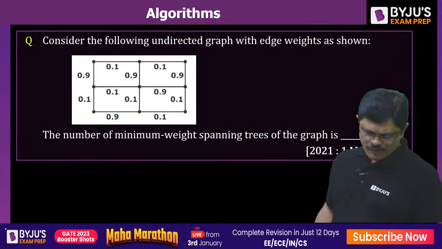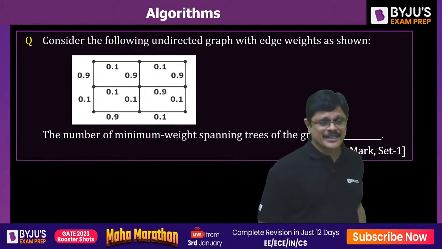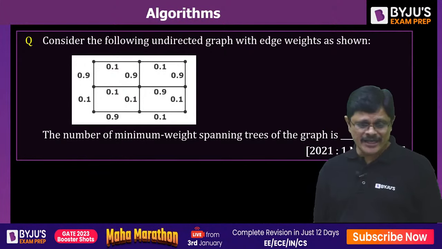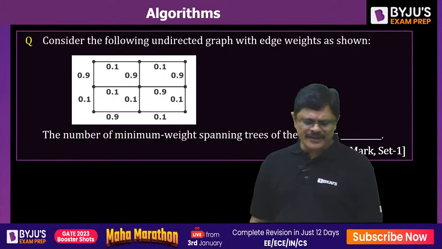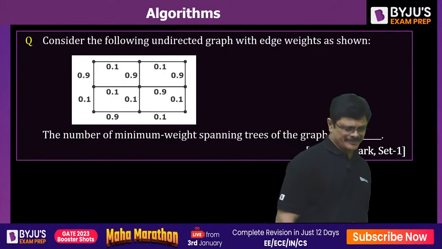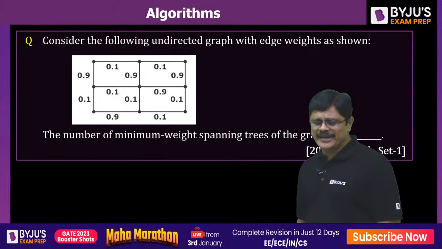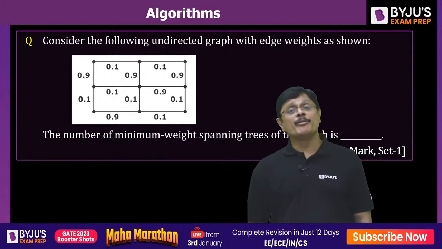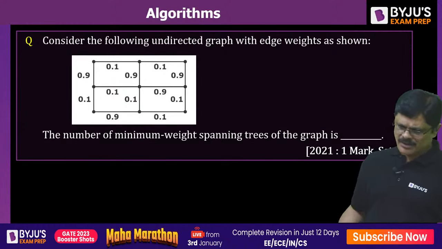One more similar question was asked in GATE. Similar types of questions they are regularly asking, my dear friends. Consider the following undirected graph with edge weights as shown in the figure. How many minimum weight spanning trees are possible?